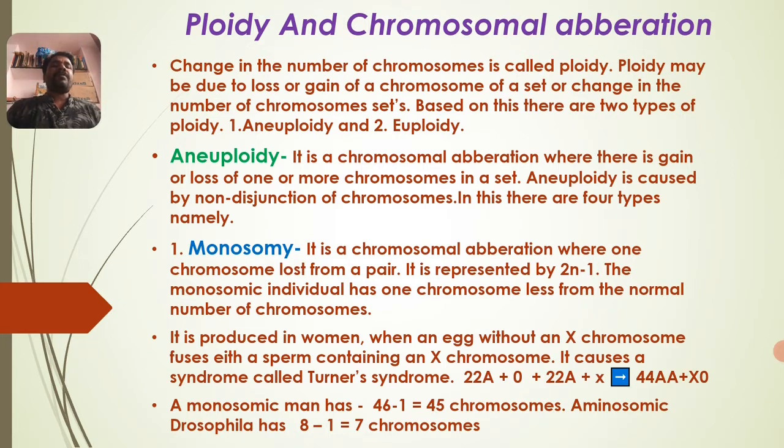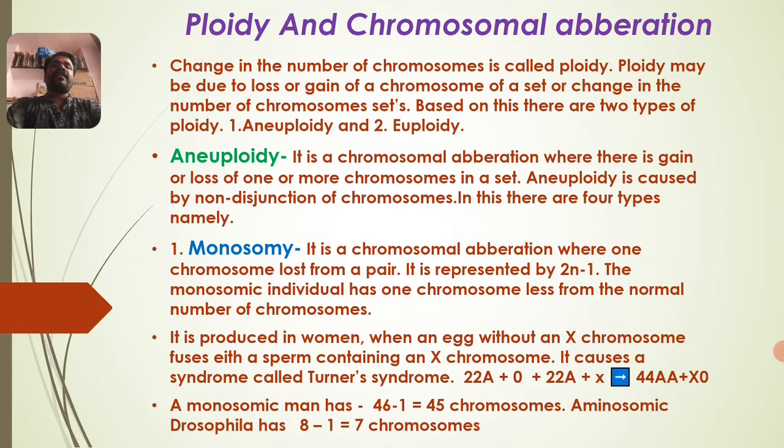Change in the number of chromosomes is called ploidy. Ploidy may be due to loss or gain of a chromosome of a set, or change in the number of chromosome sets. Based on this, there are 2 types of ploidy we are supposed to study here: one is aneuploidy and the other is euploidy.